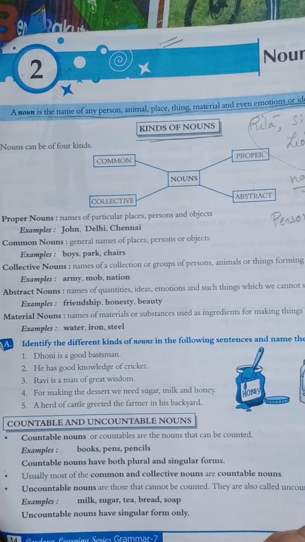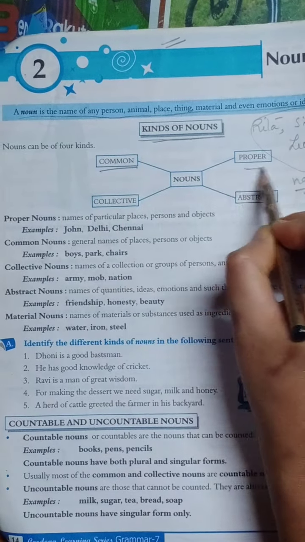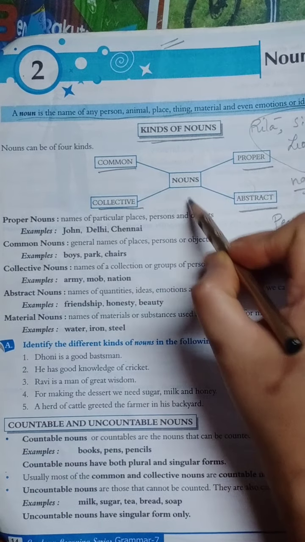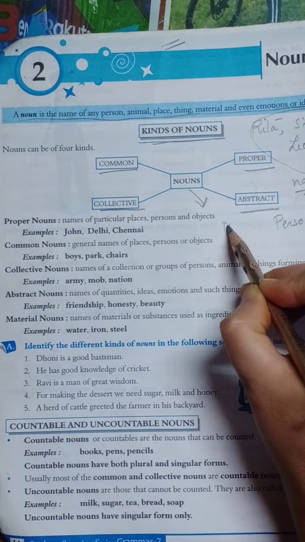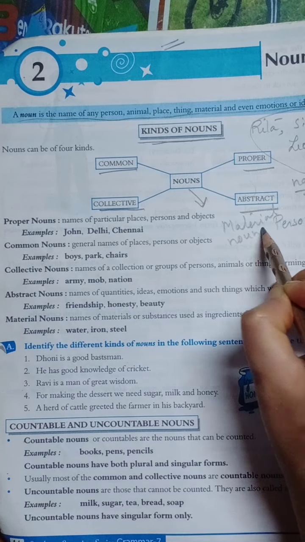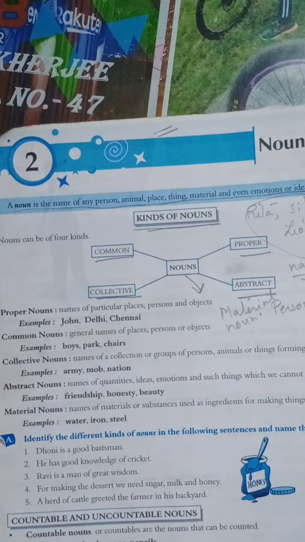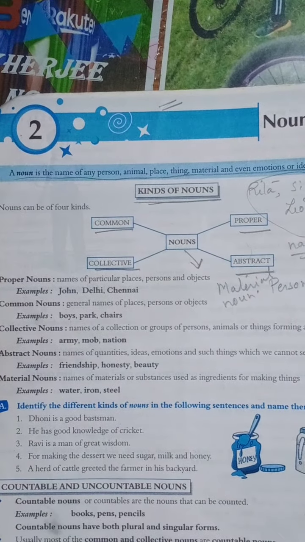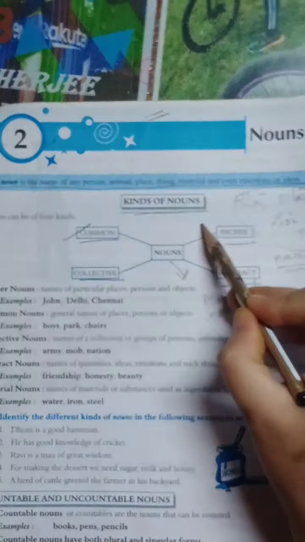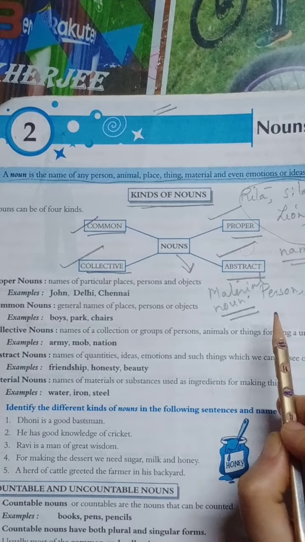It is actually common noun, proper noun, collective noun, abstract noun, and also we divide it into material noun. So these are the 5 kinds of noun: common, proper, collective, abstract, and material noun.